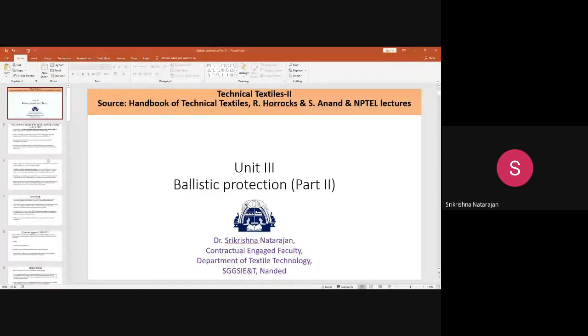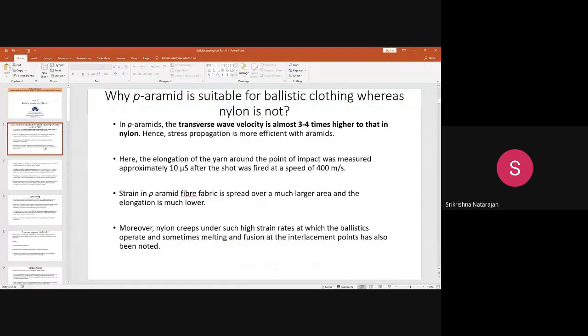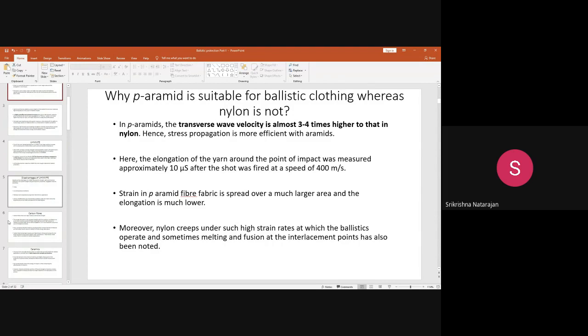In the previous lecture, we discussed what type of material is suitable for ballistic clothing. I already told you that in the olden days, before the advent of these high performance fibers, nylon was thought to be a better material for ballistic clothing because nylon had a high work of rupture.